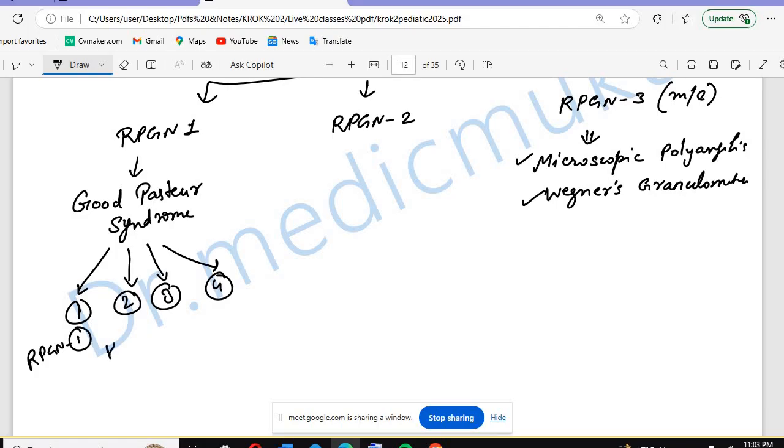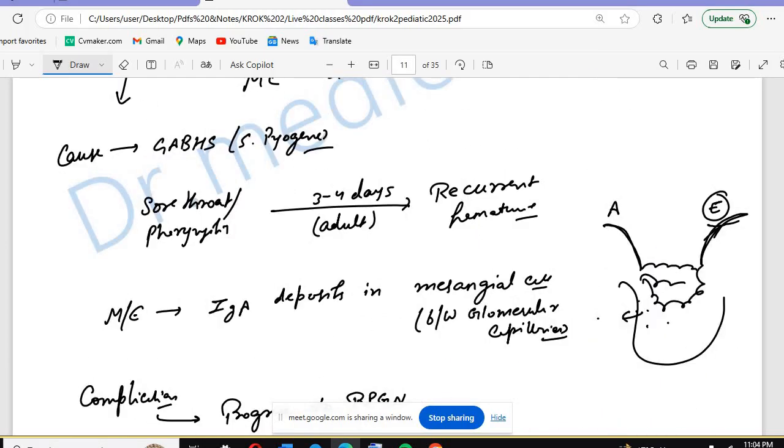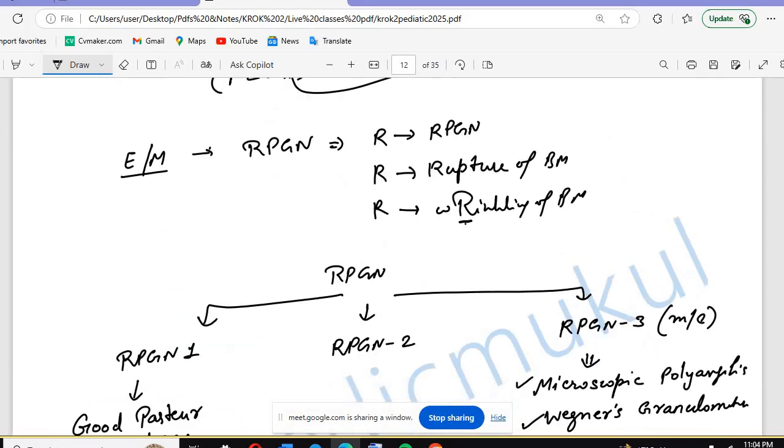Then hypersensitivity 2: Goodpasture syndrome is an example of type 2 hypersensitivity. In this we have discussed that the basement membrane is affected, right? Here I wrote already that in RPGN the basement membrane will be affected.